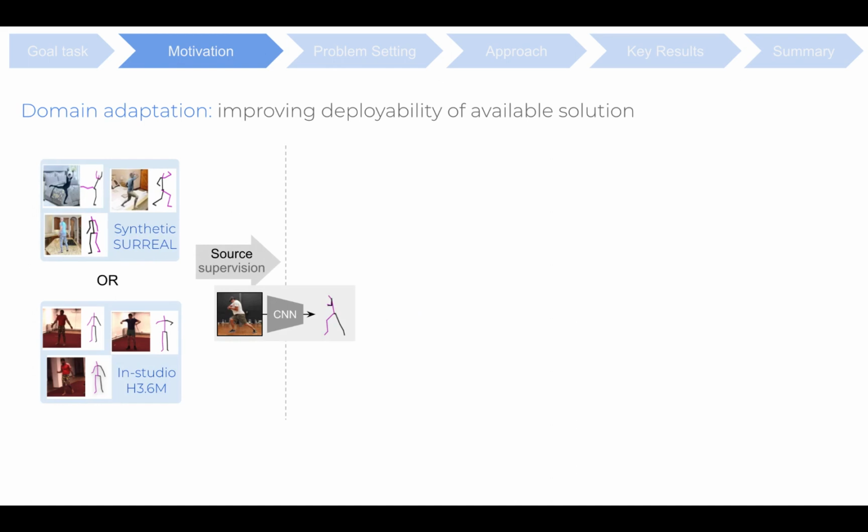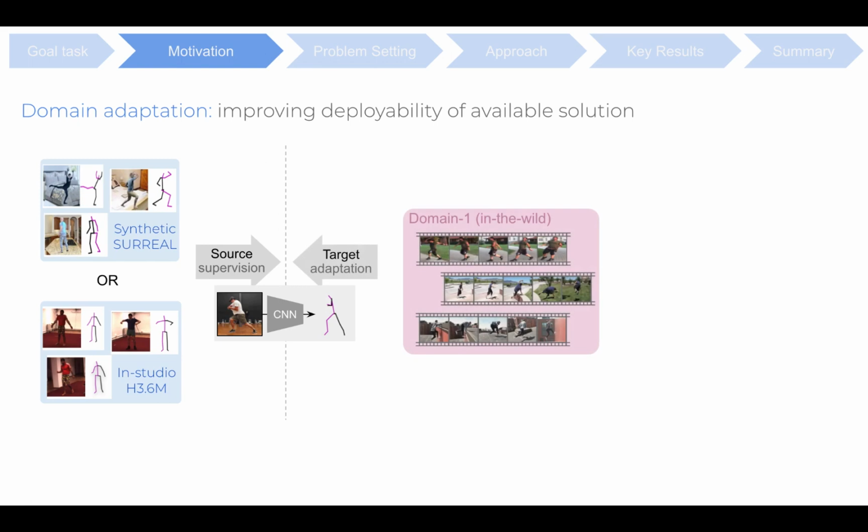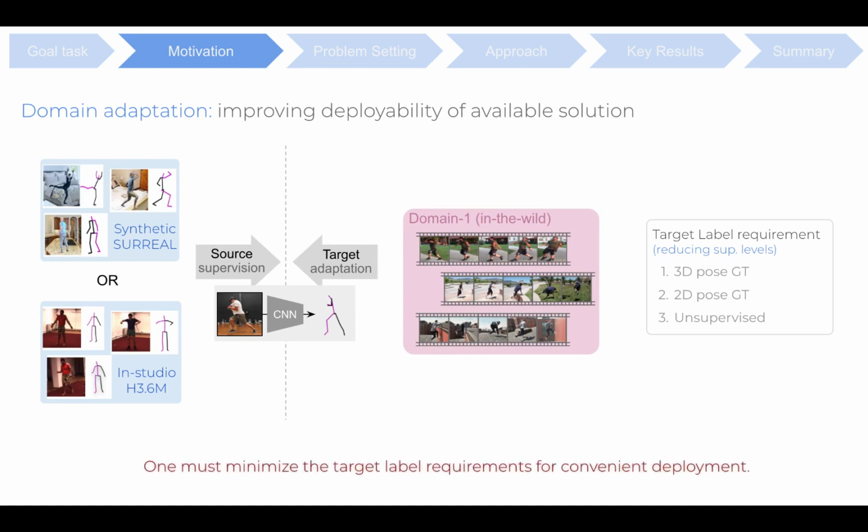On the left, we show possible labeled source datasets, that is, A synthetic SURREAL or B in-studio Human 3.6. Following this, one can train a fully supervised source model as shown. However, upon deploying the source trained model to different target environments, the models perform suboptimally, thus requiring an effective adaptation training strategy. On the right side, we list the target label requirements in the decreasing order of supervision levels. One must minimize the target label requirements for convenient deployment.